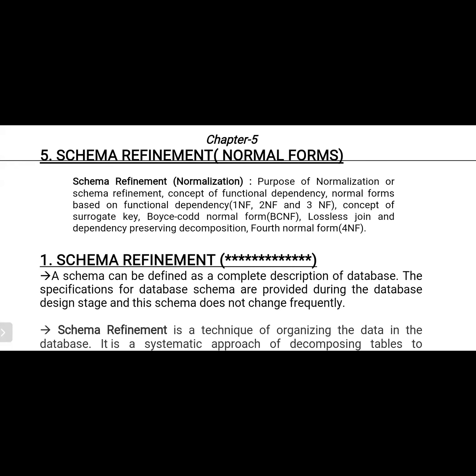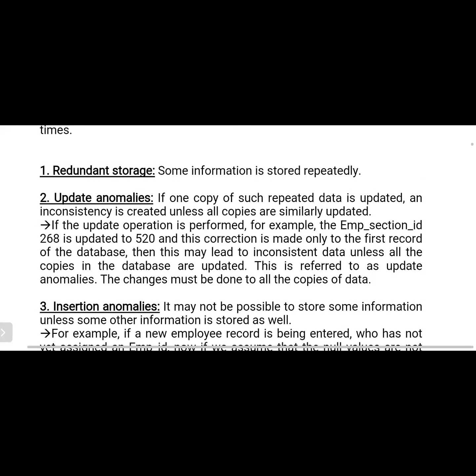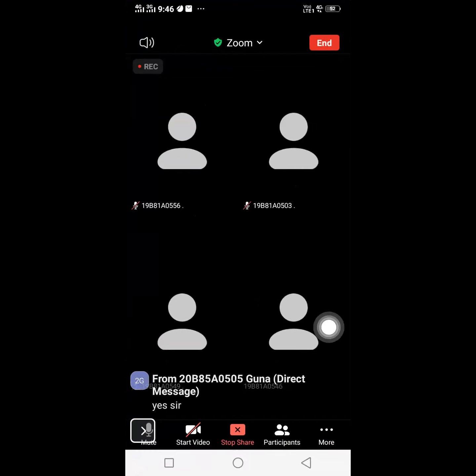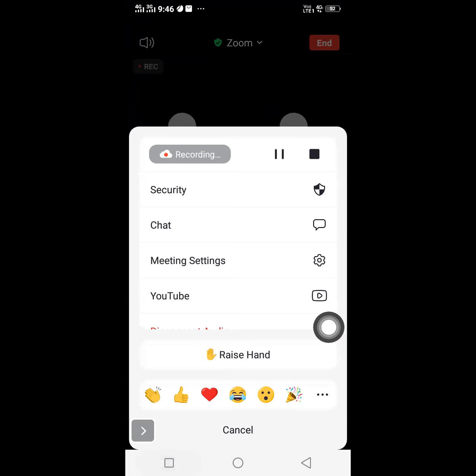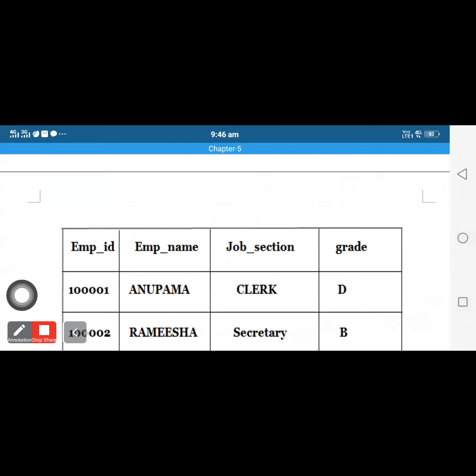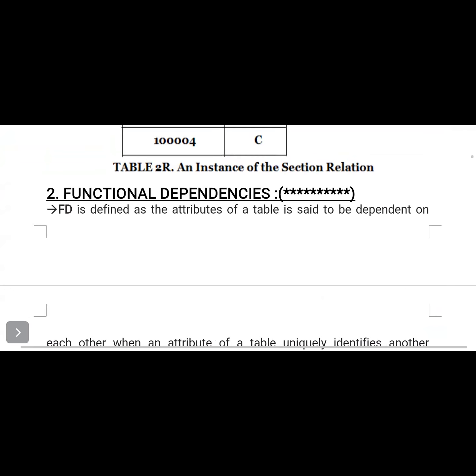Okay, now we're going to the actual topic today, which is functional dependency. In the last class, we discussed all these things. Now we are discussing functional dependency.